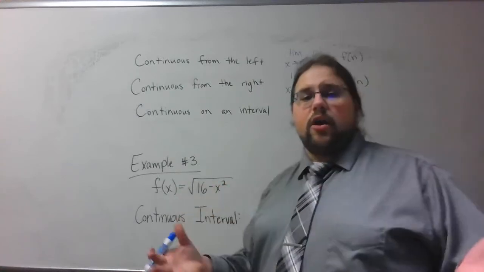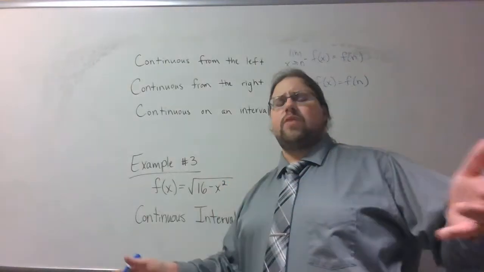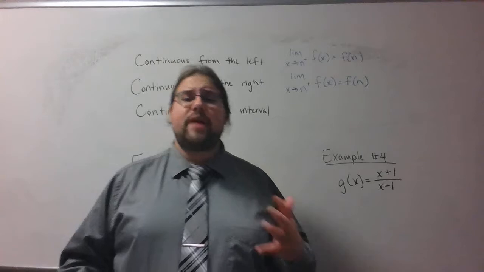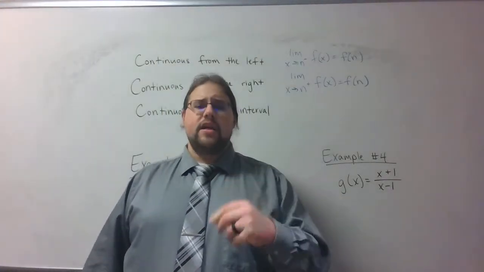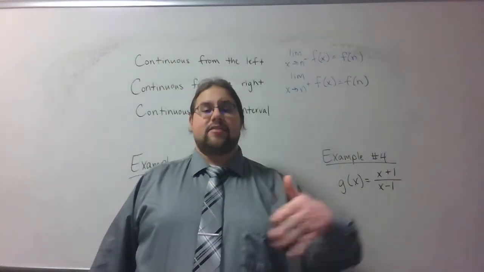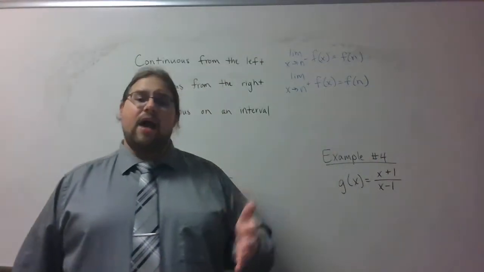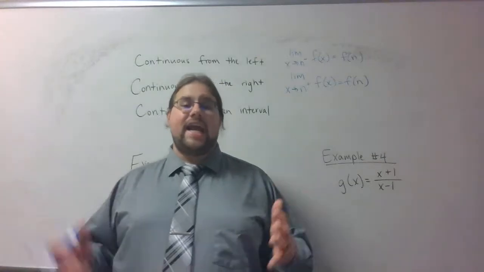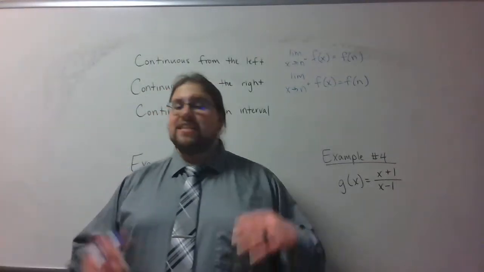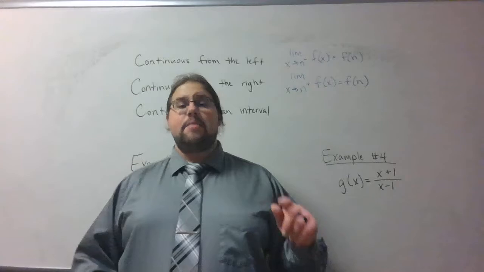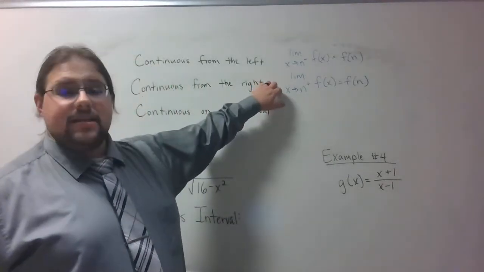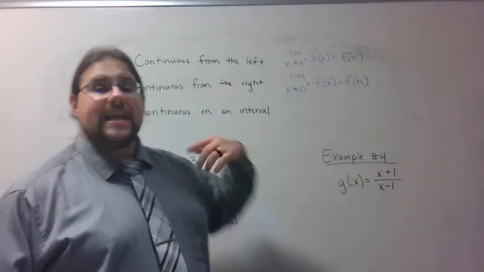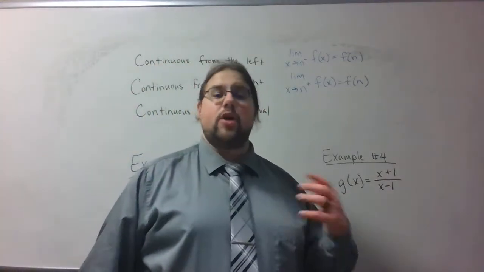Now, you're going to ask me, Mr. Harold, why am I talking about continuous from the right and from the left when I could just say continuous? Well, the answer is this, the square root function. Think about it carefully. If you look at 0, you plug in square root of 0, you're going to get 0. So the function's value is 0. However, it's not defined for negative numbers, so you can't plug in anything to the left. The two-sided limit doesn't exist. However, the limit as x approaches 0 from the right does exist. So the square root function is continuous from the right at 0, but it's not continuous all the time at 0.